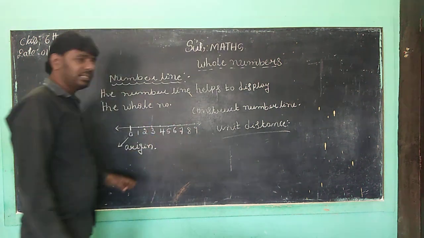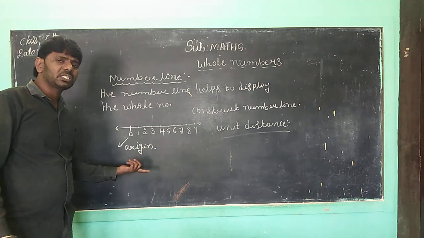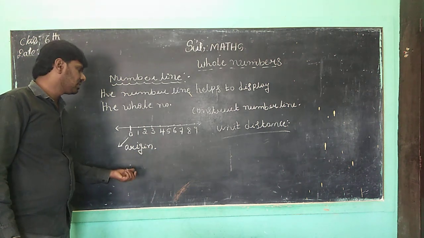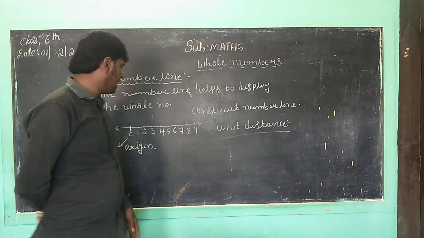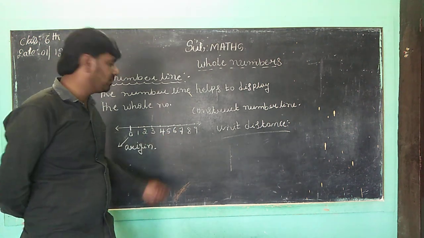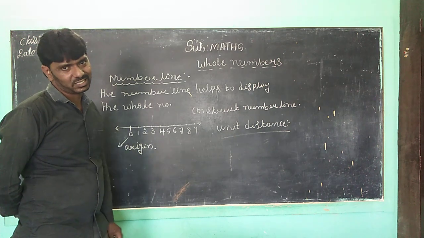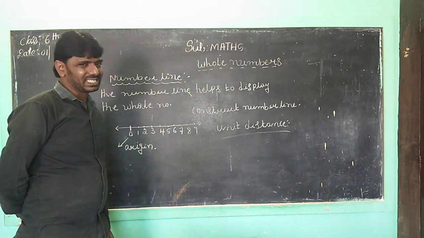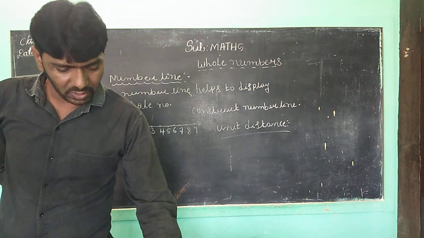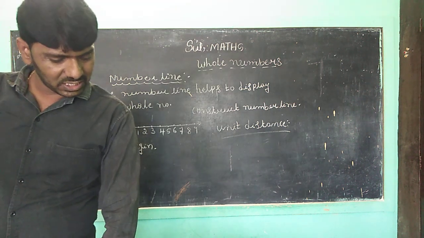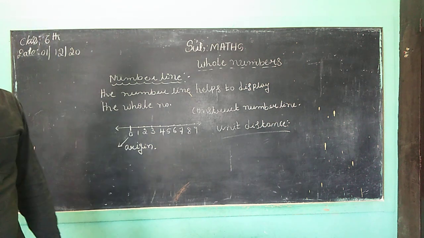The difference between 7 and 8, we can call that distance the unit distance. Or 2 and 3, whatever it may be. The distance between 2 and 3 we call the unit distance. Don't forget this one. Okay, children, that is over.